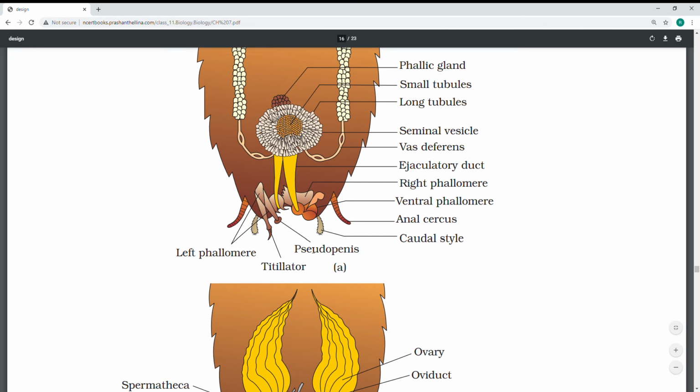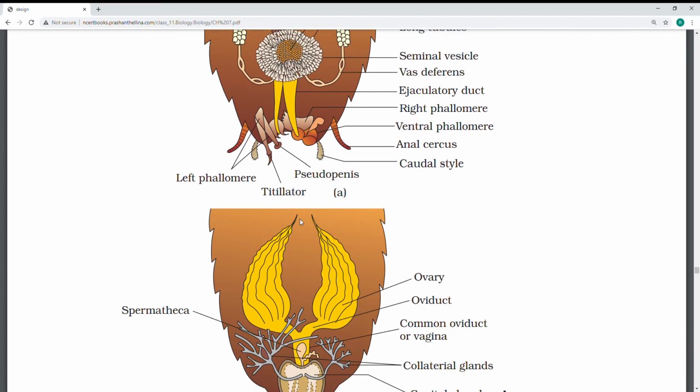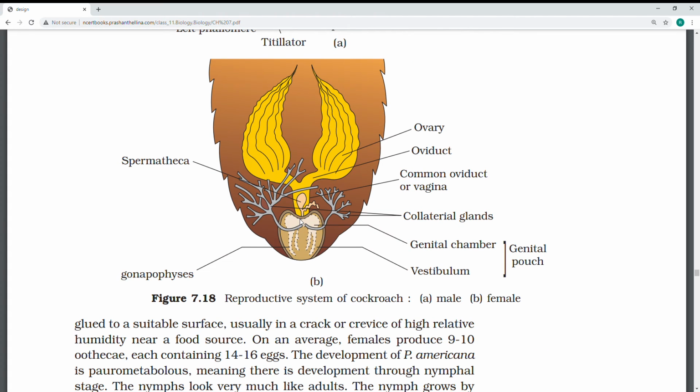When they mate back to back, the female comes and unites here and it exchanges. So the male gonopore, male phallomere surrounding the male. Then the female cockroach system: see the ovary, yellow glands which are big, and vagina is present, collateral glands present in cockroach.